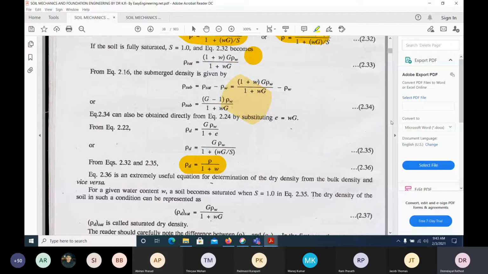If you know gamma dry and water content, you can find out bulk density, or if you know bulk density and water content, you can find out the gamma dry.